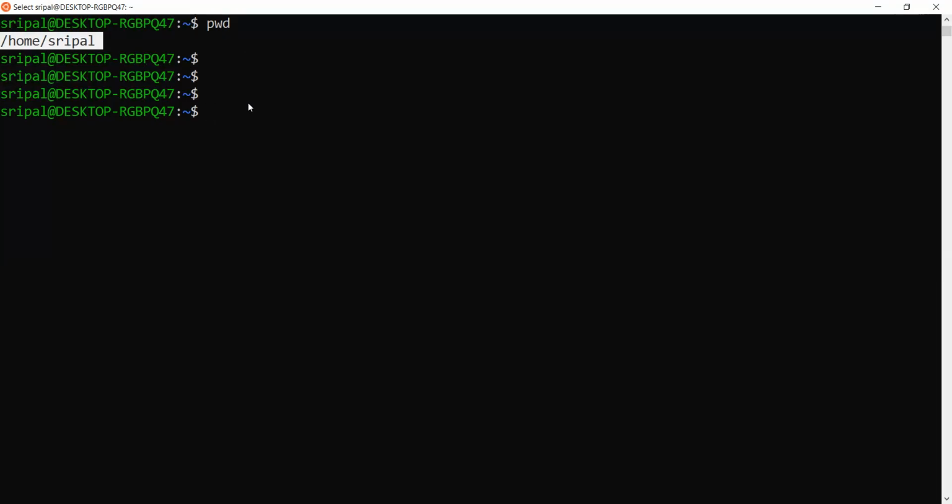Also, what it does is it evaluates certain meta characters. Let's say I'm giving cd dot dot. So cd is a command, and this is what I would call an argument, the parameters that we are passing. For this command, we are giving these parameters. These characters will be evaluated by the shell, and it will execute this command for us.